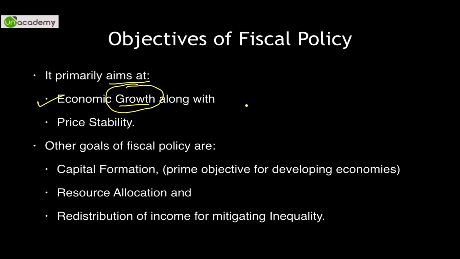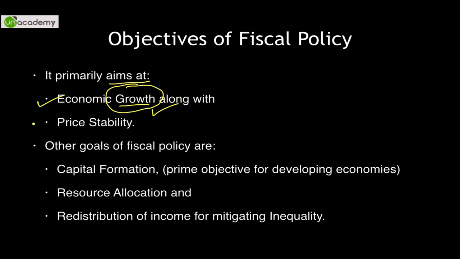Through those taxes, the government spends on expenditures like defense, five-year plans, missions, etc. And all those missions give employment to people. They help us grow economically. So economic growth is the first primary important aspect of fiscal policy.